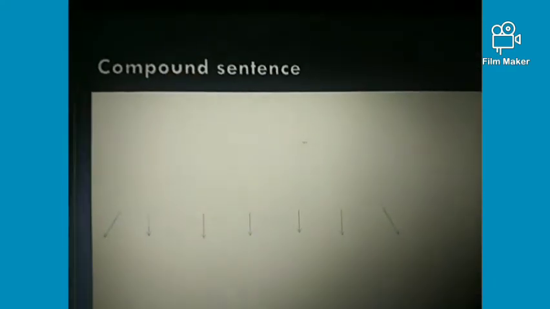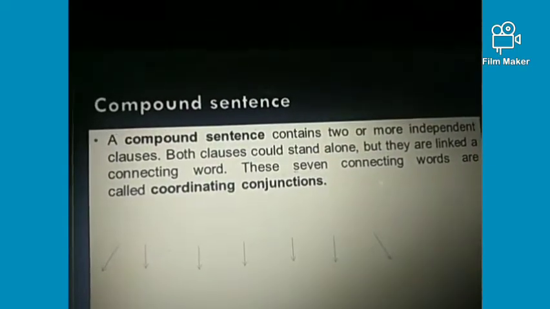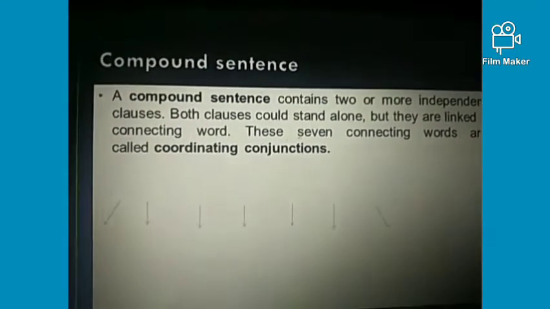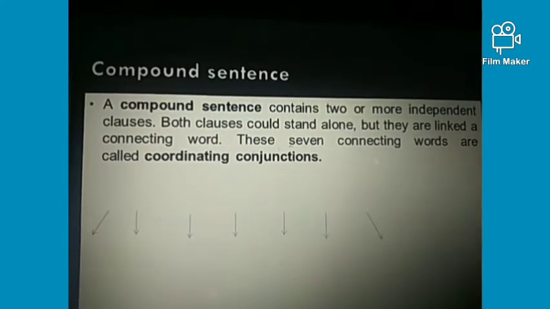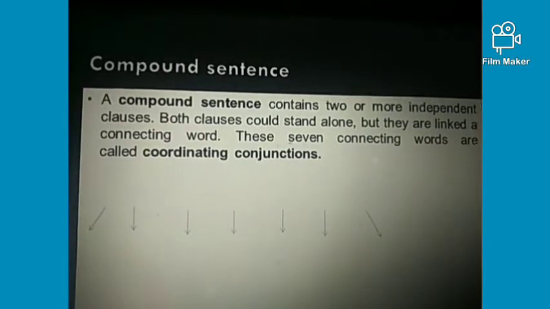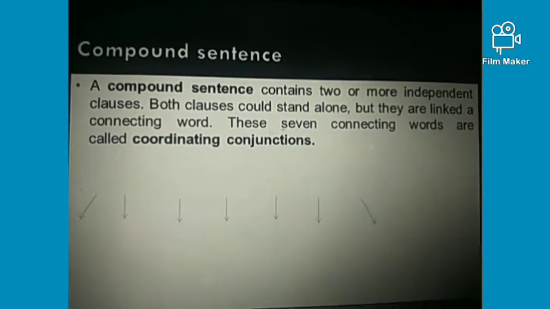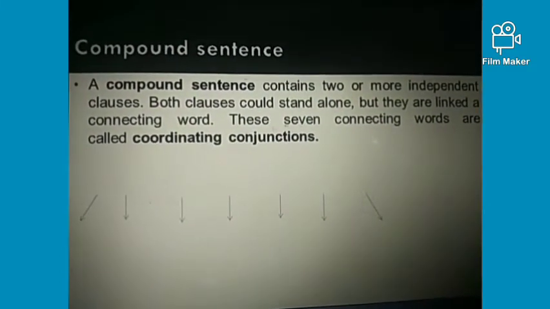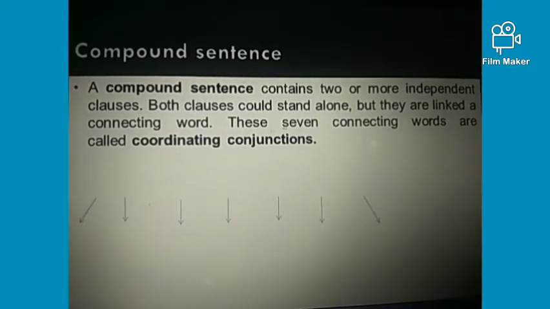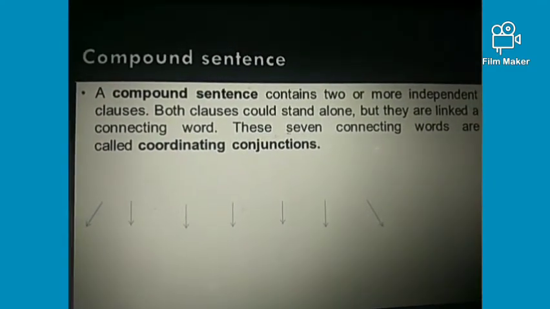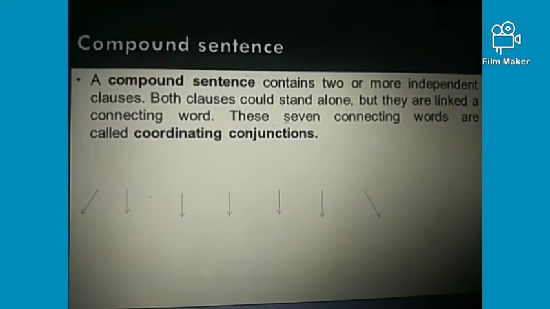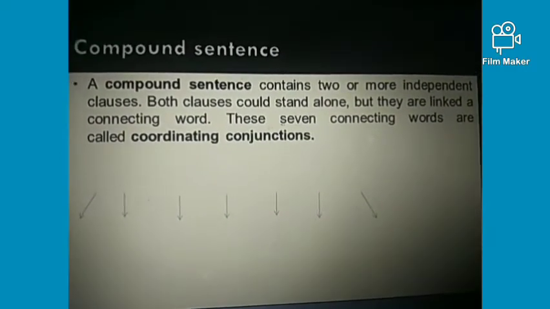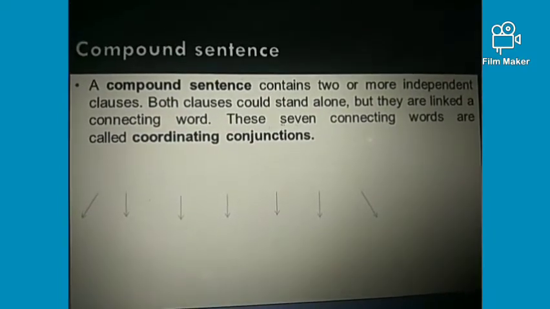So guys, a compound sentence consists of two or more independent clauses, right? Means a compound sentence has two or more independent clauses, each of which presents a complete thought by itself. Each has its own meaning, and they are not linked in any other way, but they are linked using connecting words, right?